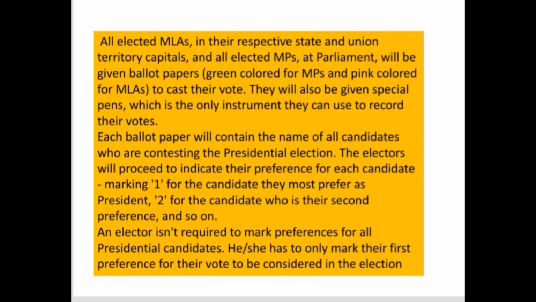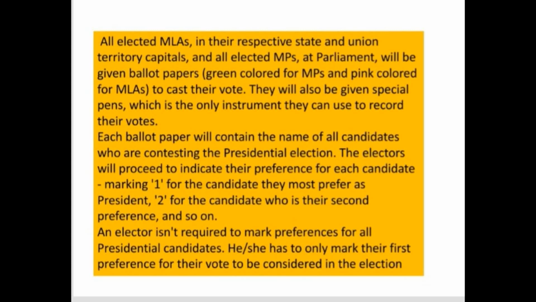These papers will be differentiated as green colored and pink colored. Green colored papers will be given for MPs and pink colored for MLAs. This is to differentiate during the counting, because the value of an MP's vote and the value of an MLA's vote are totally different. So to count the total, they have differentiated the color of the paper, and each ballot paper will contain the names of all candidates.